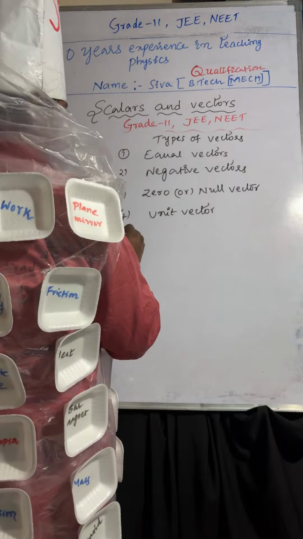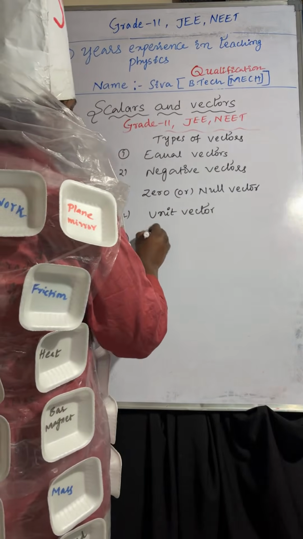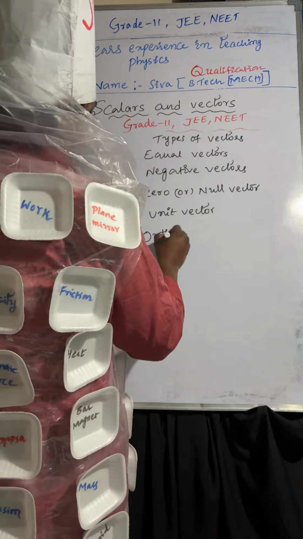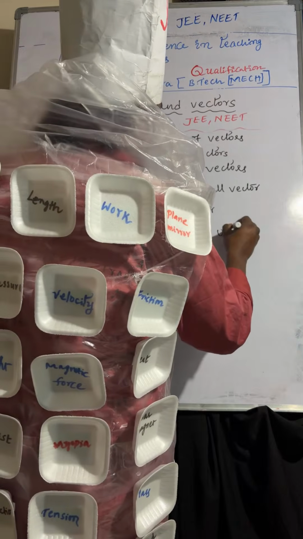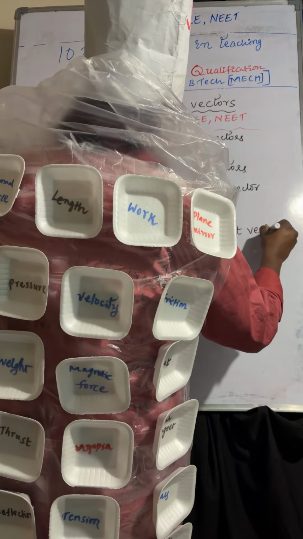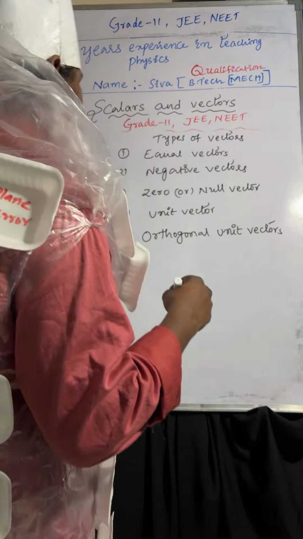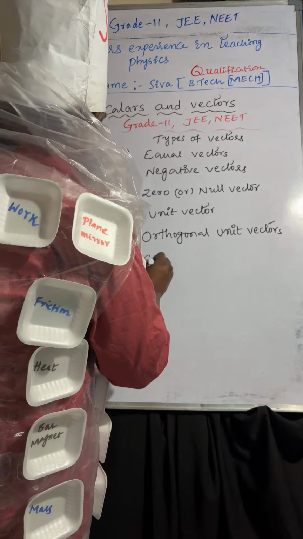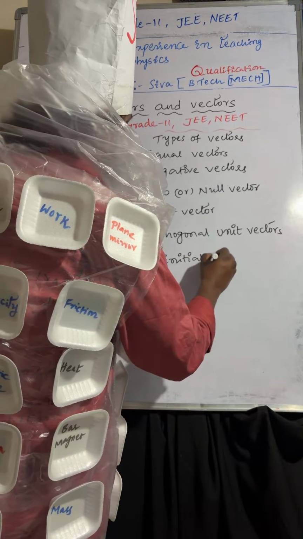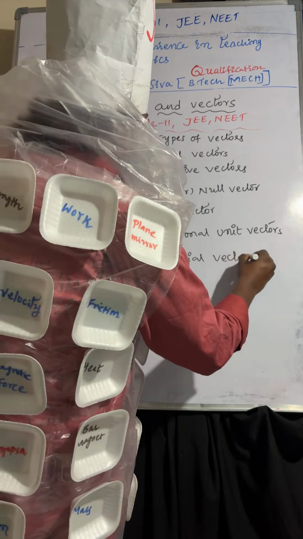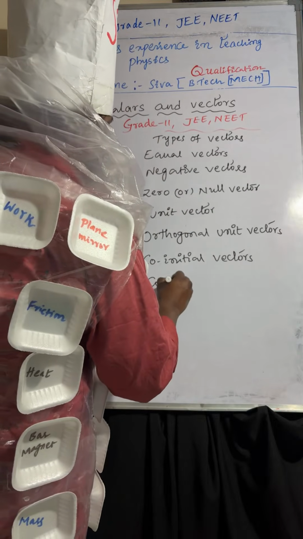Fifth, orthogonal unit vectors. Then co-initial vectors. Seventh, collinear vectors.